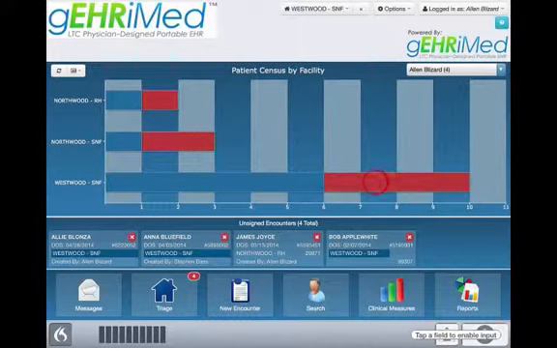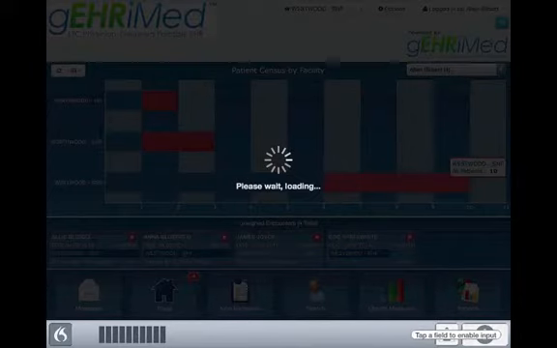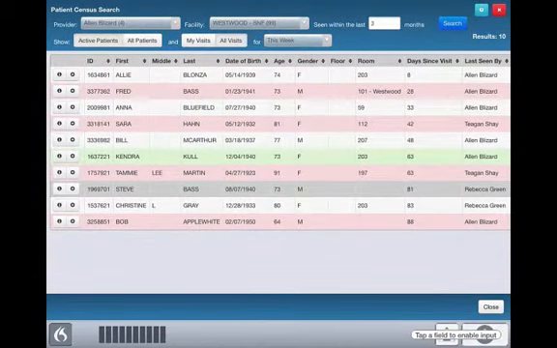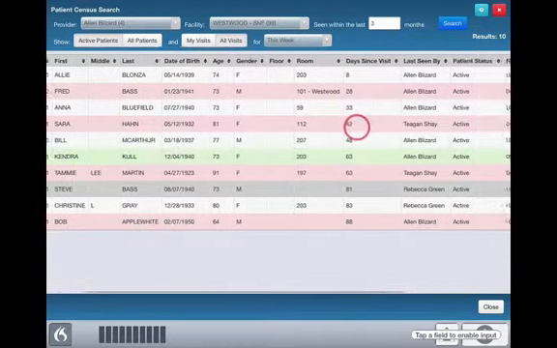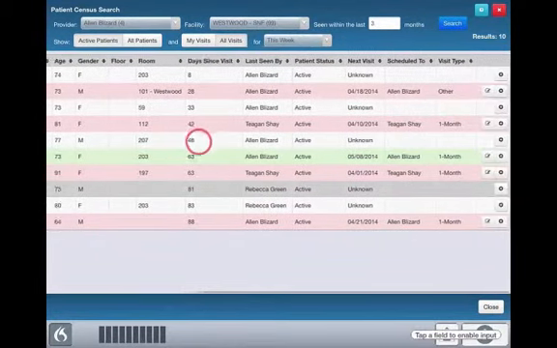And if I double-click on one of the red bars, I could drill down to the patient census for that particular facility. Scrolling left to right, you can see some high-level details about each patient, such as days since last visit, who saw the patient last, if they're on the calendar for a scheduled visit or follow-up, etc.